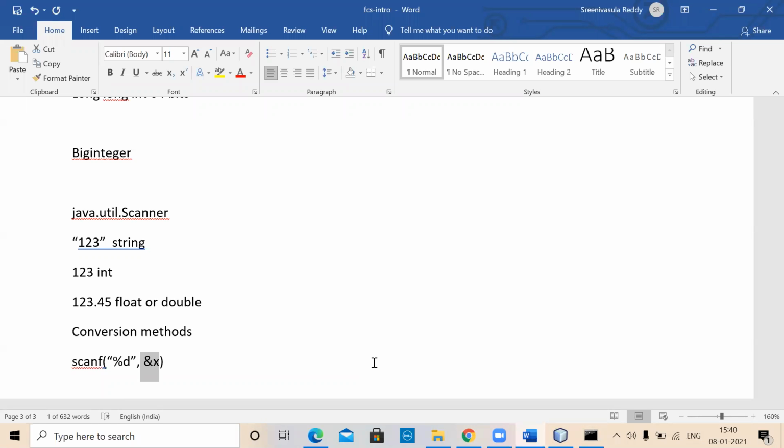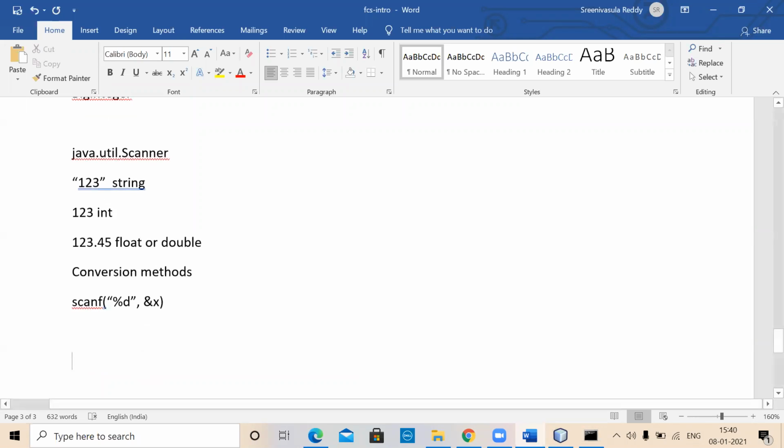So all the languages provide a mechanism to convert from string to your normal numerical data type, and conversion from numbers to string will also be available. For example, you cannot print any number as it is onto the screen. Remember that. Whatever you are seeing on the screen, you will always be displaying only the string form of the corresponding thing.